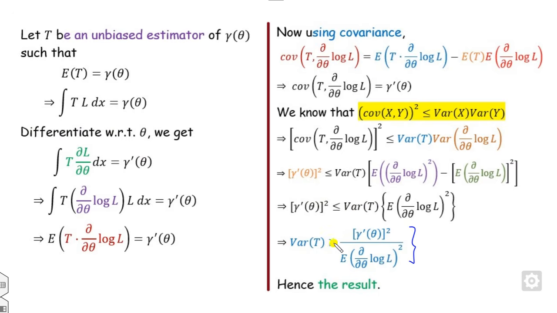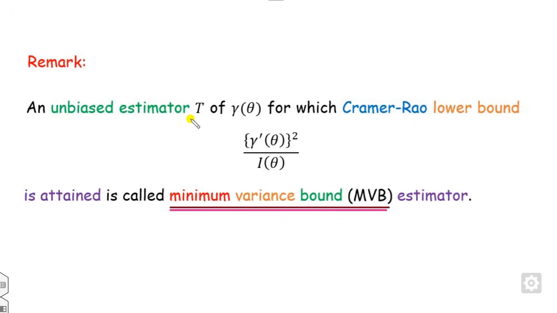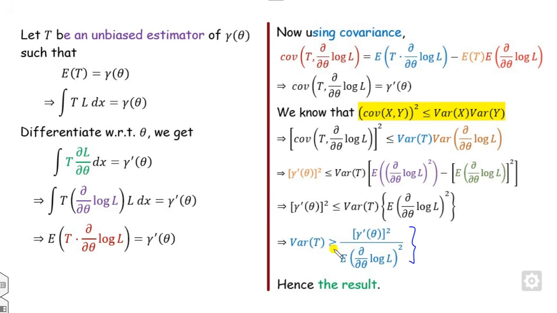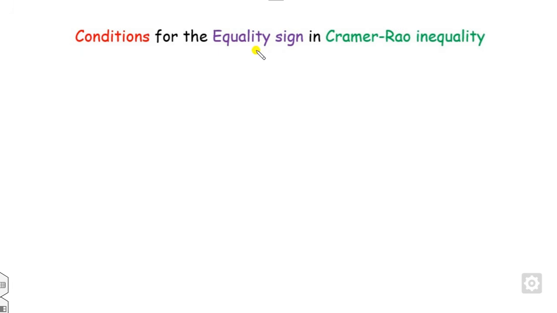And again you can see this is a greater than or equal to, so we can say any unbiased estimator t for which the Cramer-Rao inequality holds is called the minimum variance bound, MVB. We already discussed this in our previous lecture, but we will continue. Also we can see that there is a greater than or equality. So when will the equality hold? This is the condition for the equality sign in the Cramer-Rao inequality.